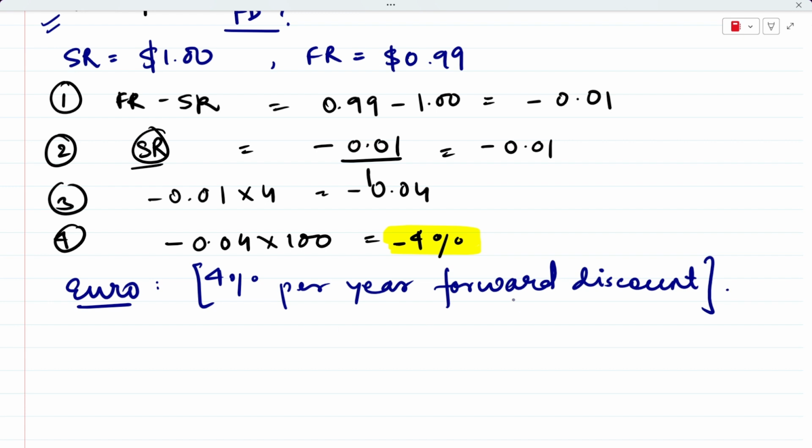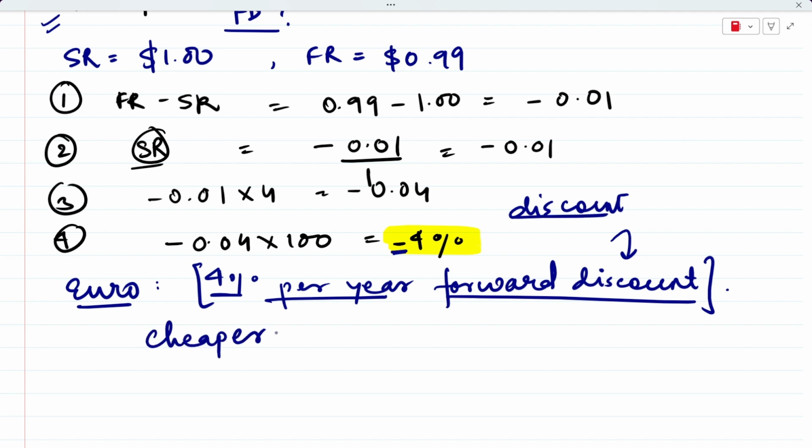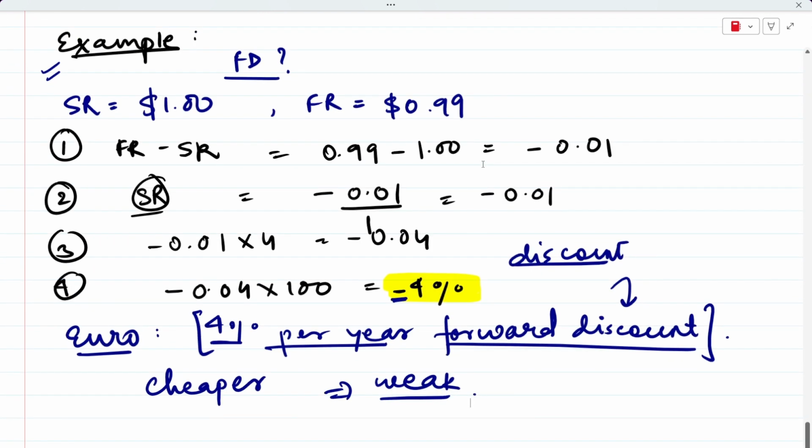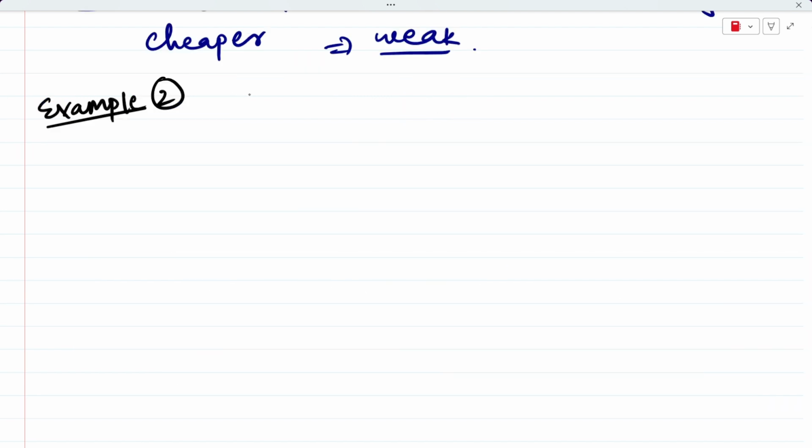This is the meaning of when you find a value in negative terms, and of course, it's a forward discount. So the euro is getting discounted at a forward rate of 4% per year. The negative sign tells you that this is a discount, and also that the euro is cheaper forward. The euro is cheaper going ahead, and it is expected to become weak. This is the meaning of you getting the value as negative. So you can pause the screen and look at this example once again and clear any doubt that you have.